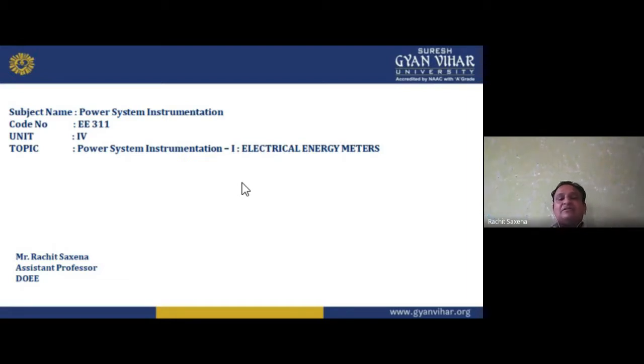Then we understood grounding and shielding. Grounding and shielding are very important parts, because we need grounding to provide electrical protection. In grounding, we have two different types, because leakage current should always follow the path in which impedance is lower. So in grounding, we have to make the impedance lower. What I want to do, what you want to do, what we want to do, and what the company wants to do is to make grounding.